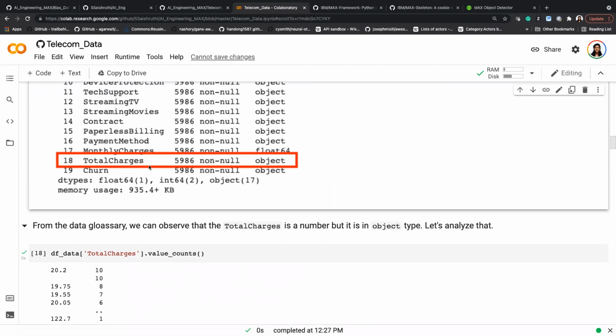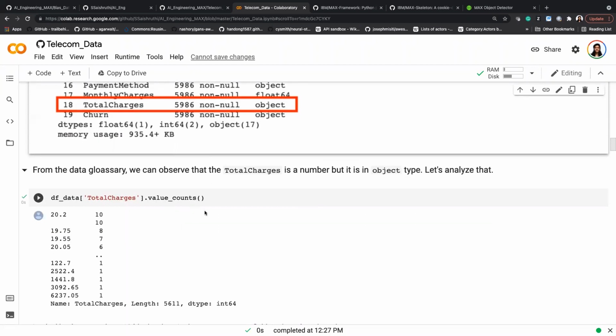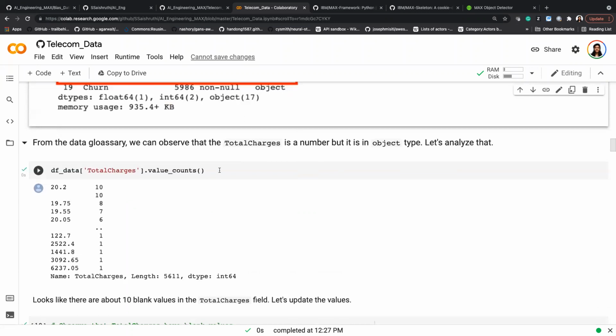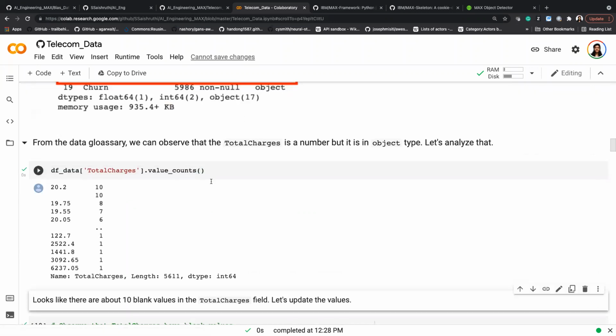For the highlighted one, from the name, we can infer that it's an amount like charges, right? It should be in float data type, whereas here we have a string data type. The object indicates the string type. So let's analyze that first. Let's see what is happening and why it is displaying as object type.